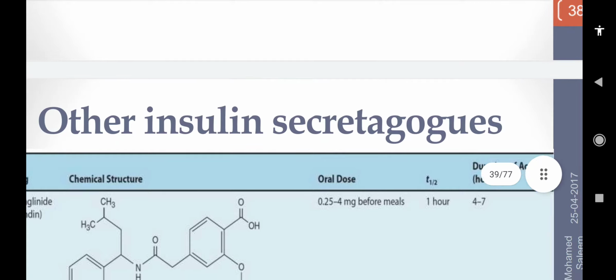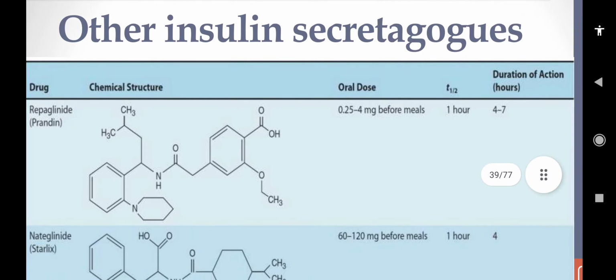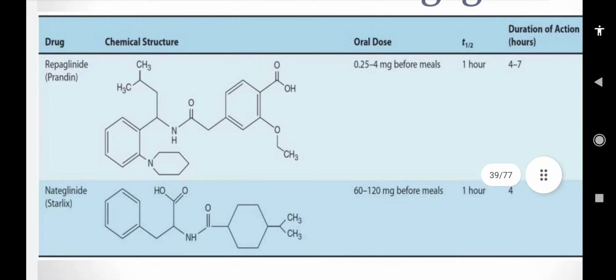Its oral dose is 0.25 to 4 mg before meals because it can control the postprandial glucose, and for nateglinide 60 to 120 mg before meals. Its half-life is 1 hour and its duration of action is 4 to 7 hours.